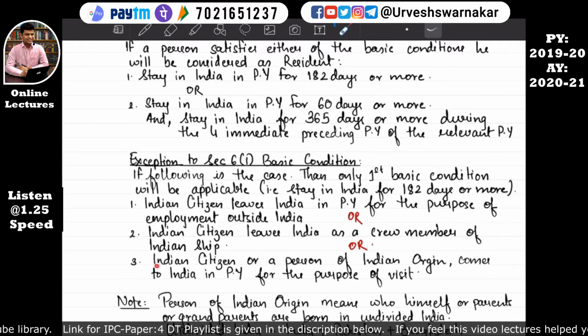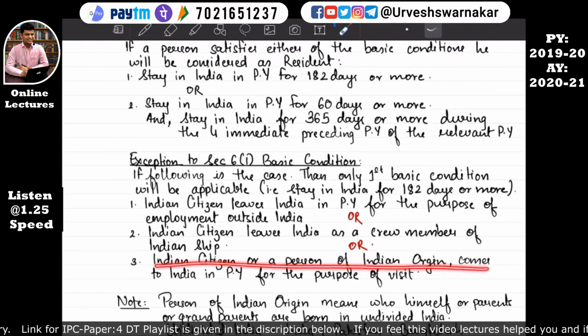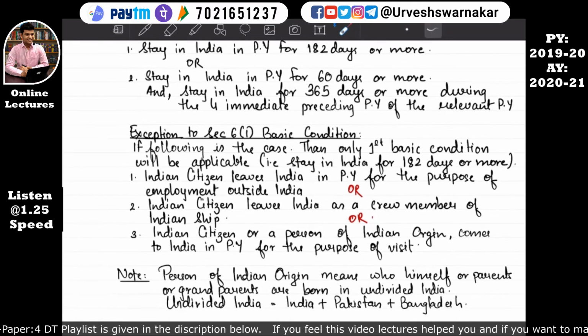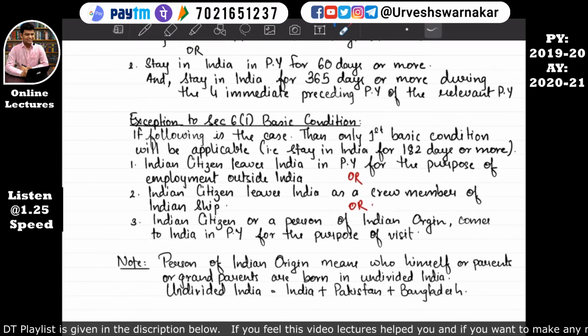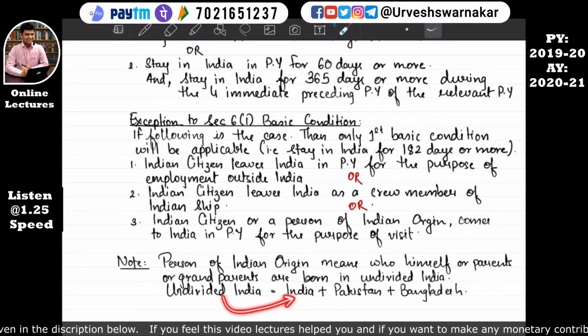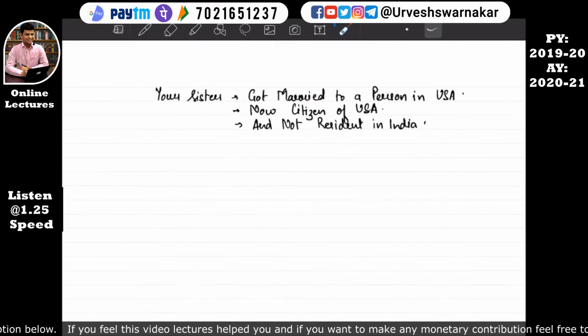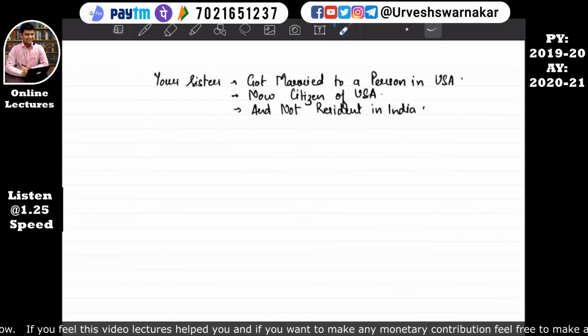Okay, or an Indian citizen or a person of Indian origin comes to India in the previous year for the purpose of visit. Person of Indian origin means who himself or parents or grandparents are born in undivided India. Undivided India means India plus Pakistan plus Bangladesh. I hope section 6 subsection 1 is clear. Now let's move into the format book and we'll solve.